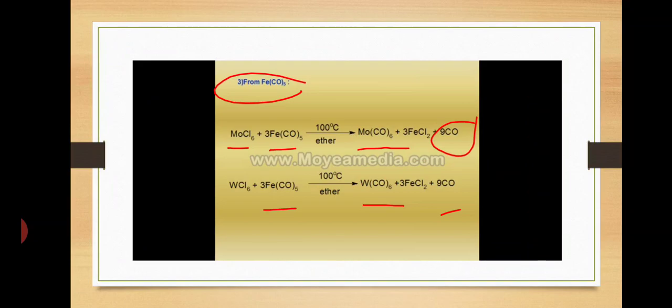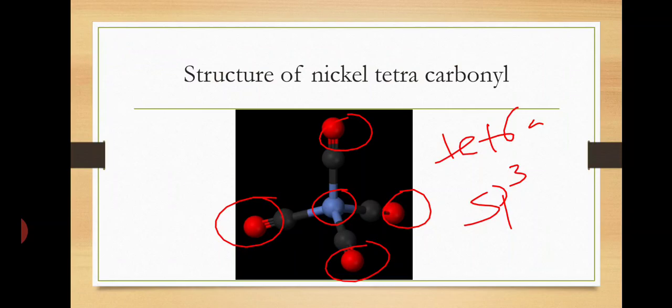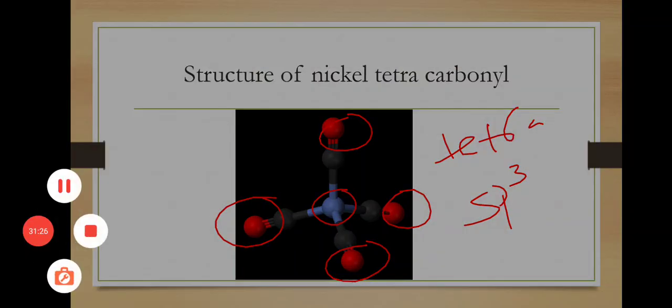The third one is from iron pentacarbonyl. By using iron pentacarbonyl, we can prepare some other metal carbonyls. For example, molybdenum hexachloride reacts with iron pentacarbonyl and forms molybdenum pentacarbonyl. This is the preparation method from iron pentacarbonyl. Next are some structures.